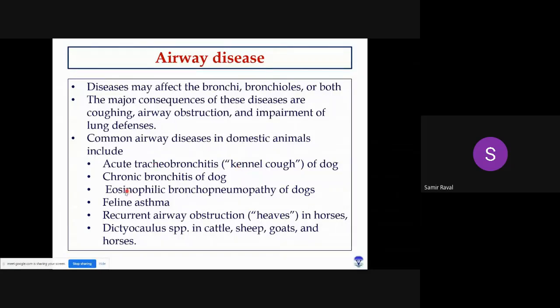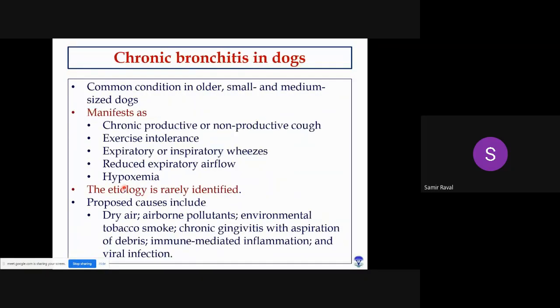Here you can see some of the most common airway diseases of domestic animals listed: acute tracheobronchitis of dogs, chronic bronchitis of dogs, eosinophilic bronchopneumopathy of dogs, feline asthma, recurrent airway obstruction in horses, and some parasitic diseases of different livestock animals. Okay, so these are some common airway diseases, but we will discuss some of them. So first we will discuss chronic bronchitis in dogs.